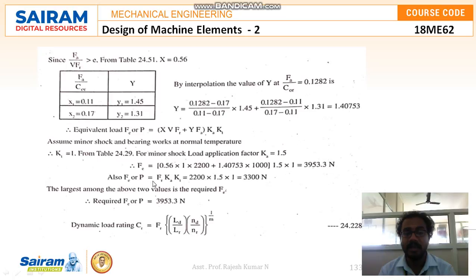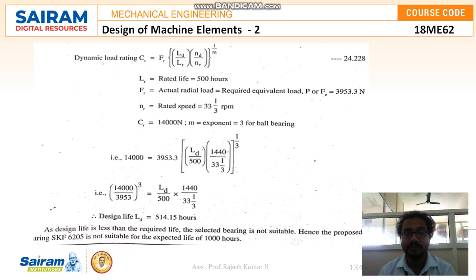Also Fe is equal to FR into Ka into Kt, which is equal to 2200 into 1.5 into 1, that is 3300 Newton. So the largest among the above two values is the required Fe. So it is 3953.3 Newton.